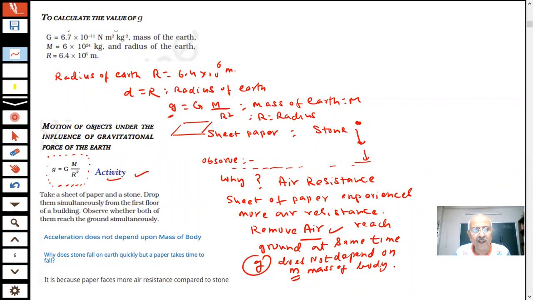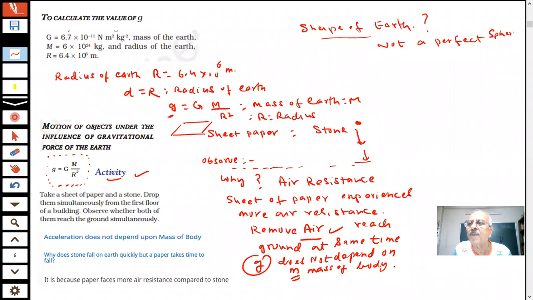One more thing you should note down, student. Tell me, is the earth a perfect sphere? What is the shape of the earth? I'm coming to that question now. Tell me, what is the shape of the earth? Have you seen the global map which they make? It is not a perfect sphere, students. Earth is not a perfect sphere.